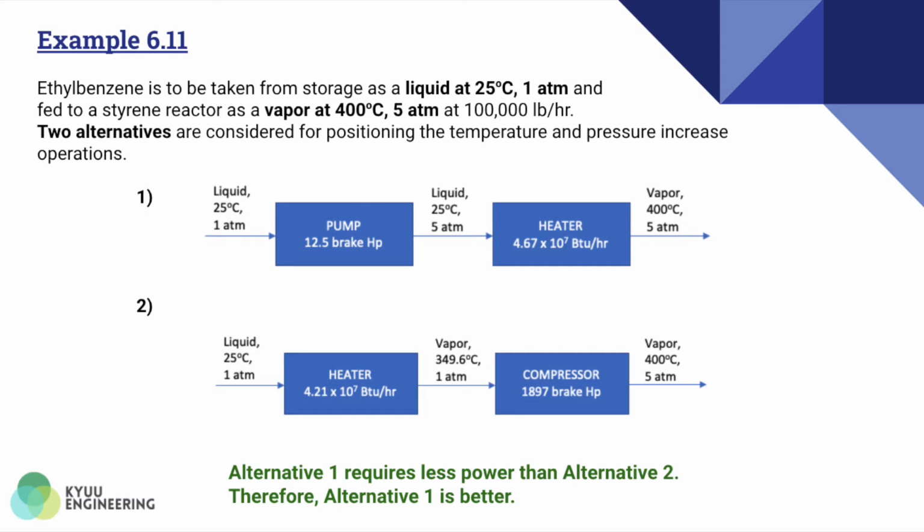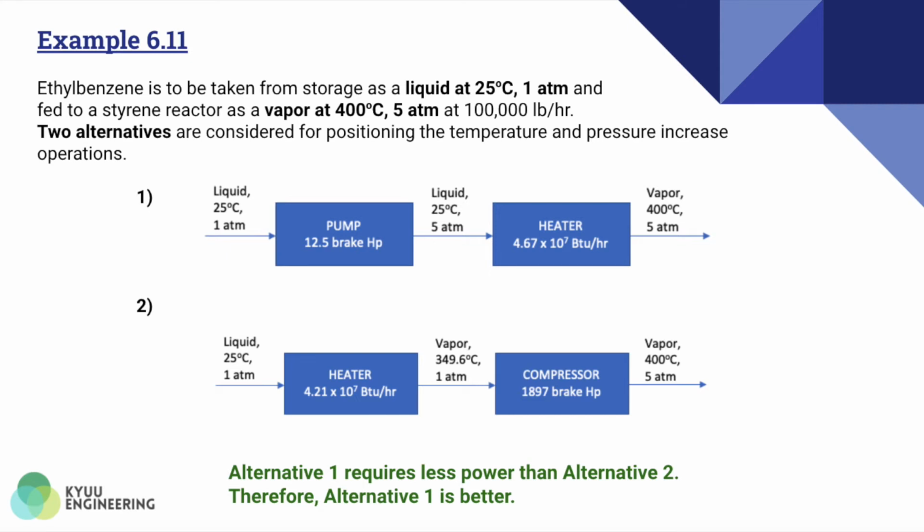For the first alternative, the liquid at 35 degrees Celsius and 1 atm is first pumped using a 12.5 brake horsepower pump, which increases the pressure of the liquid to 5 atm. Then, the high pressure liquid is heated to change it to vapor at 400 degrees Celsius and 5 atm. For the second alternative, the liquid at 35 degrees Celsius and 1 atm is first heated to become vapor, and after that the vapor is compressed by a 1897 brake horsepower compressor to increase the pressure of the vapor to 5 atm and 400 degrees Celsius.